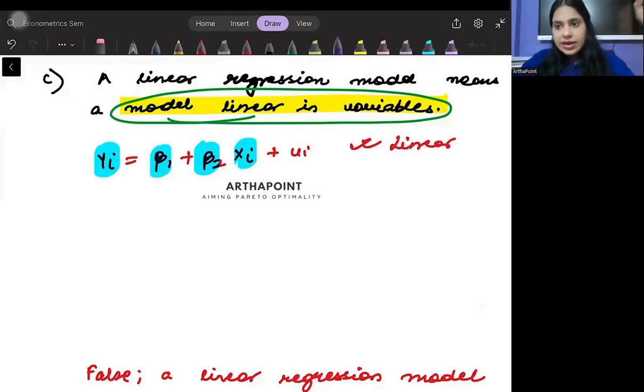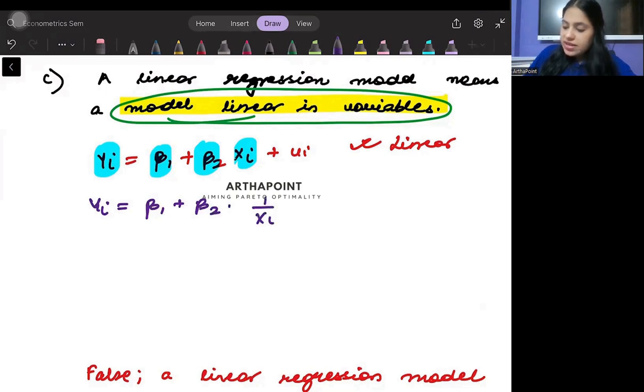But if I look into a model which looks like this, say yi is equal to beta 1 plus beta 2 times 1 by xi plus ui, then this model is linear in parameter but non-linear in variable. Clearly, I see a reciprocal model. But it is linear in parameters, na? Then this is still called a linear model.